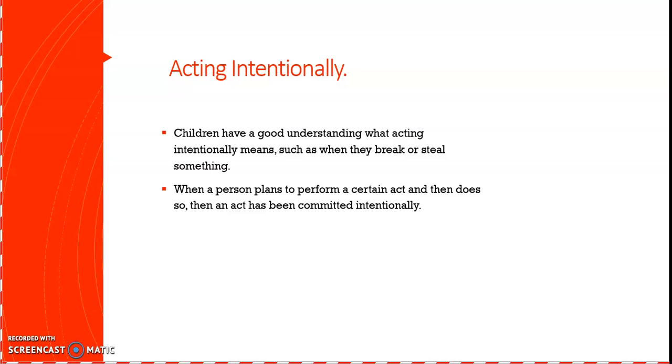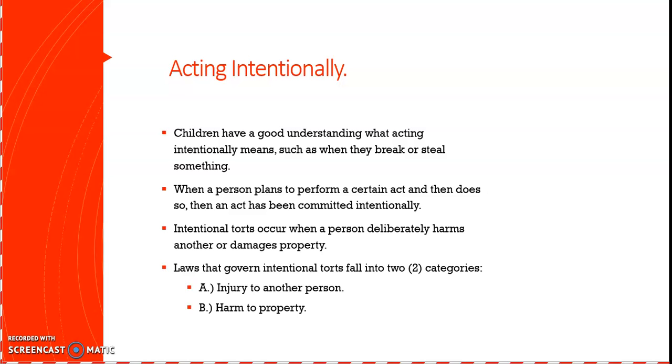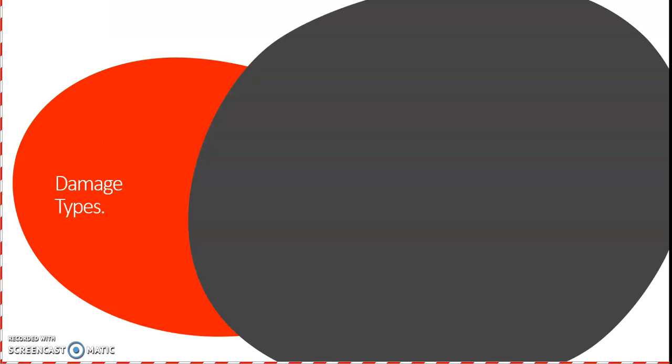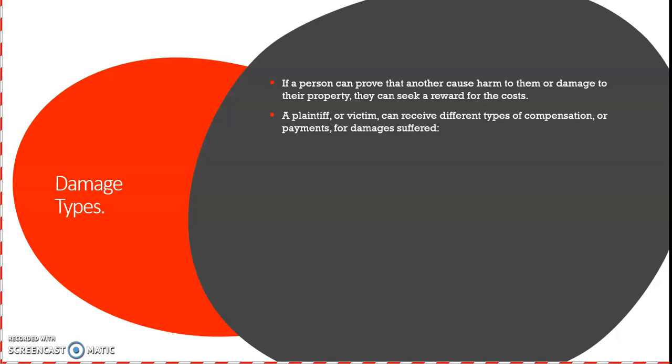And that's true for adults, right? That adults sometimes act intentionally as well. When a person plans to perform a certain act and then does so, then an act has been committed intentionally. Intentional torts occur when a person deliberately harms another or damages property. Laws that govern intentional torts fall into two categories: A, injury to another person, and B, harm to property. Damage types. If a person can prove that another caused harm to them or damage to their property, they can seek reward for the cost.